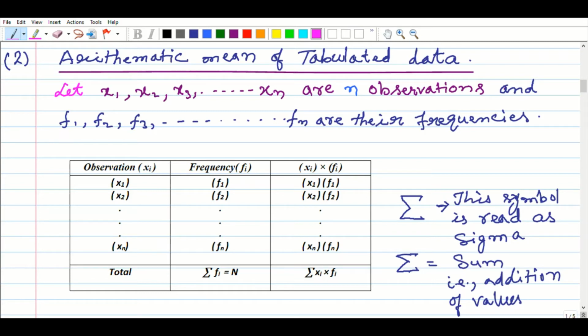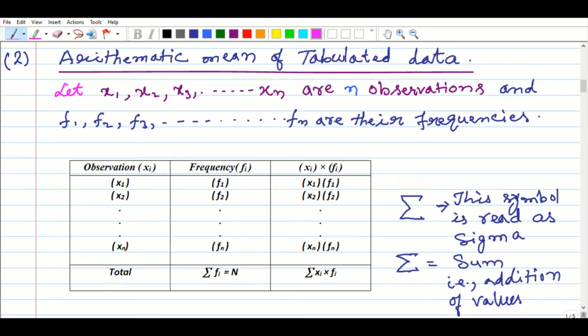Here I have given a sign. This sign is read as sigma. It means addition of values, that is, addition of whatever frequency, whatever observation, whatever the product of observation and frequency.